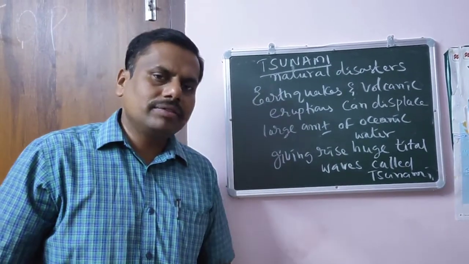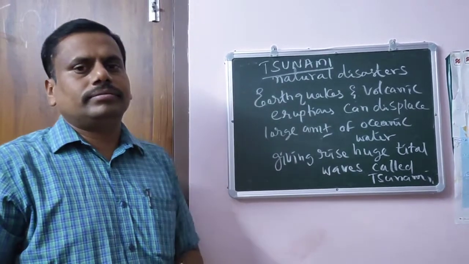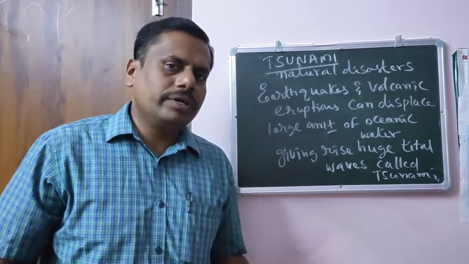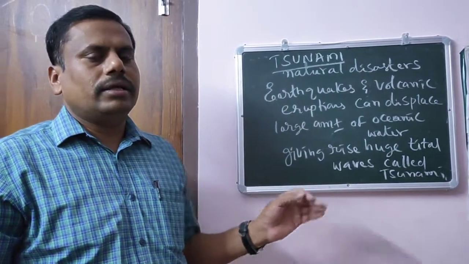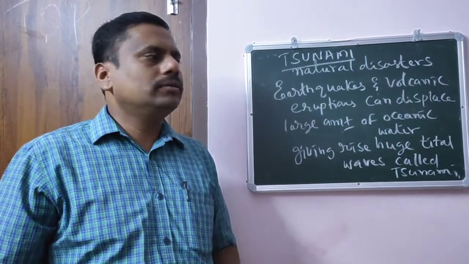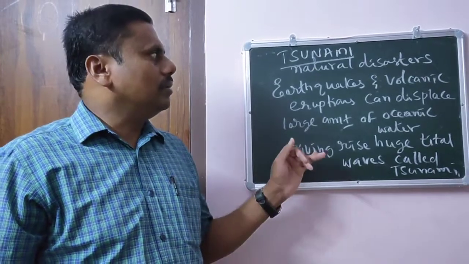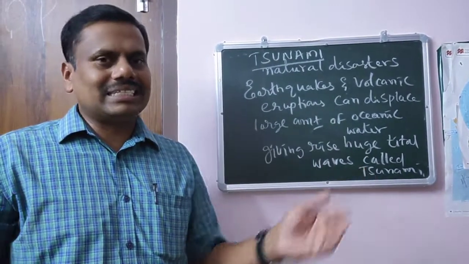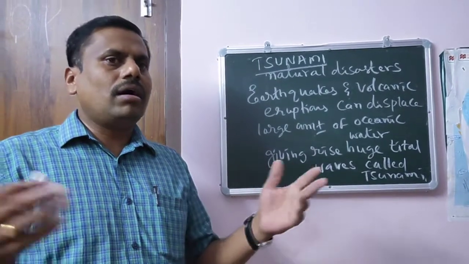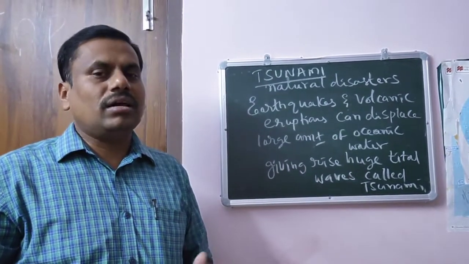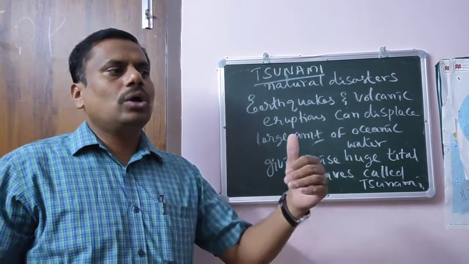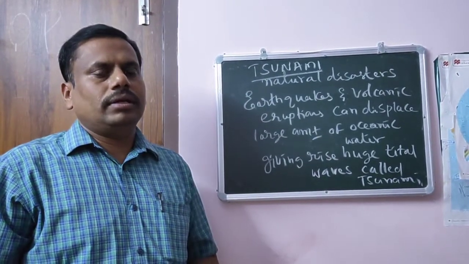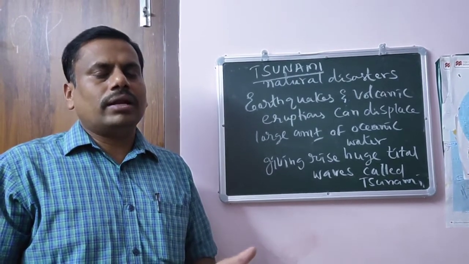What are such tidal waves called? Tsunami. So it is not a new word. It is familiar to everyone. That means tsunami is nothing but a series of waves which can cause devastation and large destruction, particularly in the coastal areas. So this is about a tsunami. And next we will see what are tides.